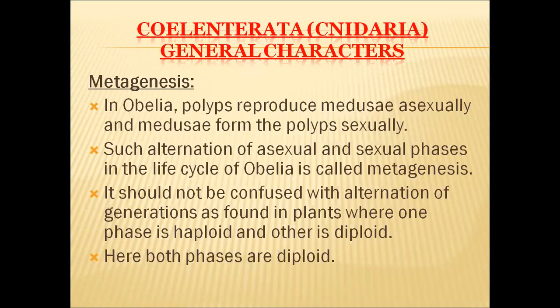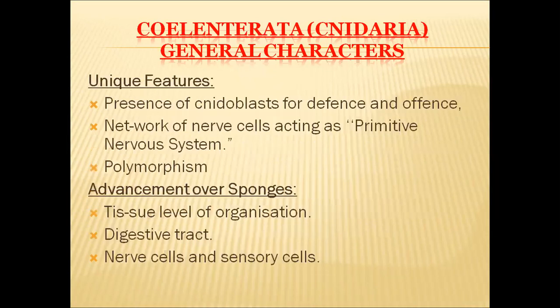Haploid form alternates with a diploid form. So if that happens, it is called alternation of generations. But here in these coelenterata, both polyp forms and medusae forms are diploid organisms. So it is quite different from alternation of generations. So this phenomenon is called metagenesis. It is well present in these coelenterata.